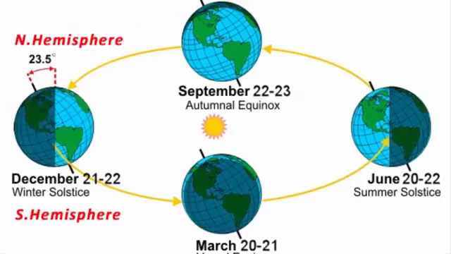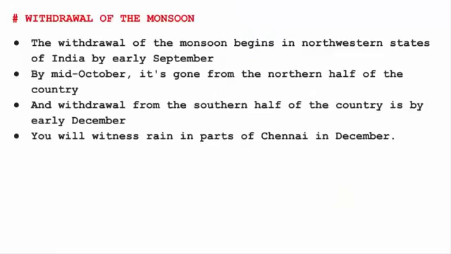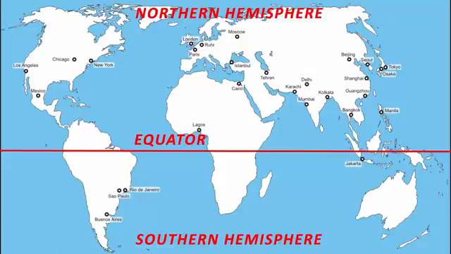Because the inclination of Earth in the northern hemisphere is away from the sun side, the southern hemisphere is exposed to the sun more than the northern hemisphere. The sun rays do not fall directly on the northern hemisphere and this makes that region cold. As a result, in the southern hemisphere, the ocean water, the sea water gets heated up quickly.